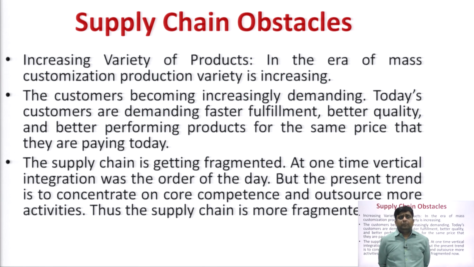If you are a manufacturer, you are only working on the manufacturing part. If you are a supplier, you are only dealing with the supply part. And managing all the activity just in time is also there, meaning zero inventory, managing the inventory of that manufacturer also. So the supply chain is getting fragmented nowadays. At one time vertical integration was the order of the day, but the present trend is to concentrate on the core competency and outsource more of the activities.